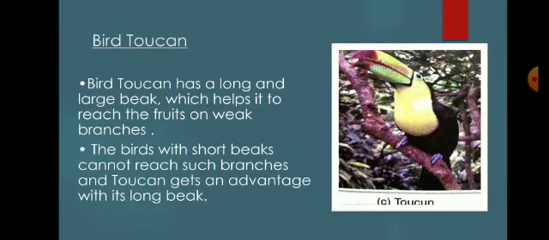Now we will be discussing some special feeding adaptive features that the animals living in the tropical rainforest have. One example is a bird called toucan. The toucan possesses a long and large beak which helps it to reach the fruit on weak branches. The birds with short beaks cannot reach such branches, and toucan gets an advantage with its long beak, which helps it to reach the fruits from branches on which it cannot sit as the branch is very weak.